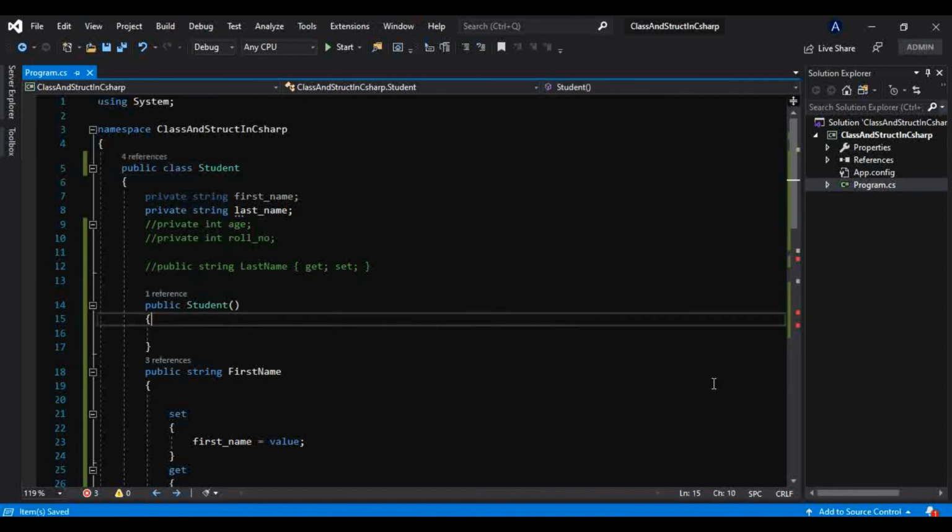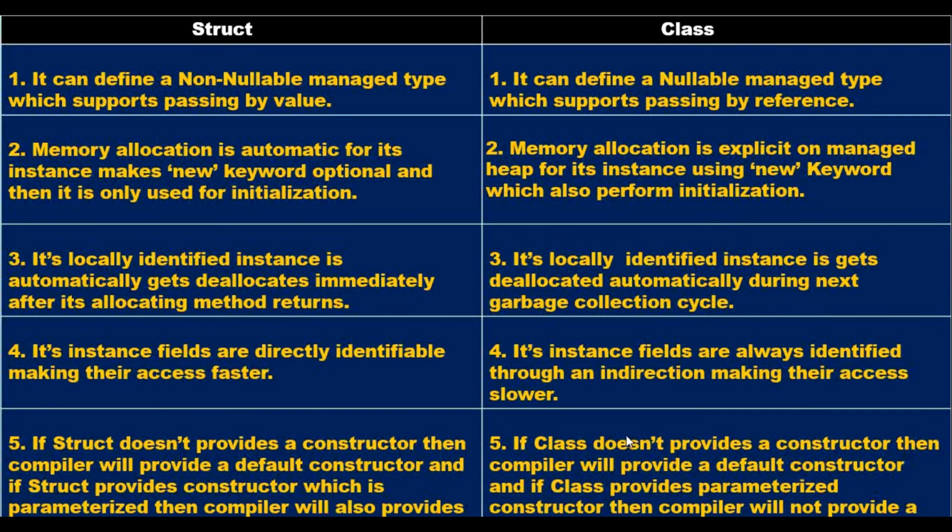Okay, and don't worry, I am repeating again, we will be discussing them in very great detail. But just for this class and object concept and struct concept, just focus on this video only. Okay, so that's where all the struct and class differences are.